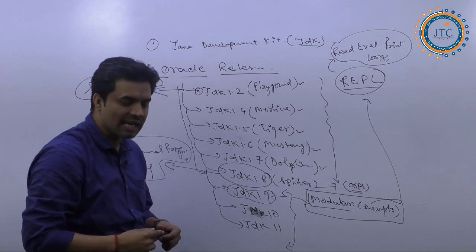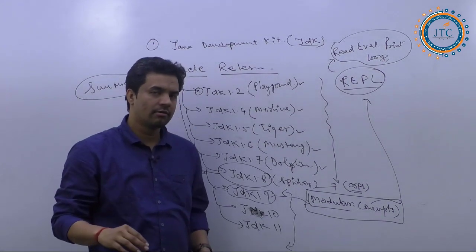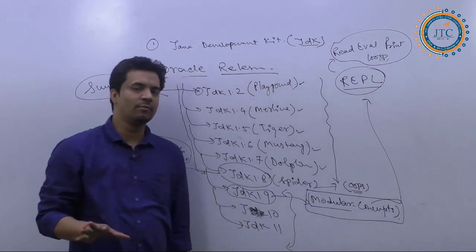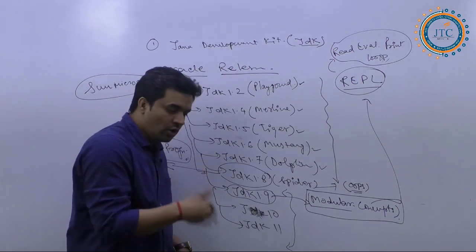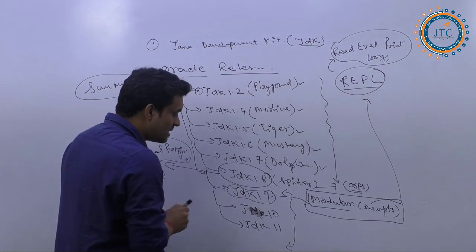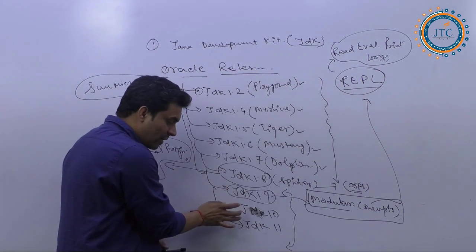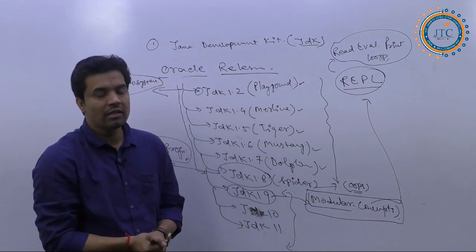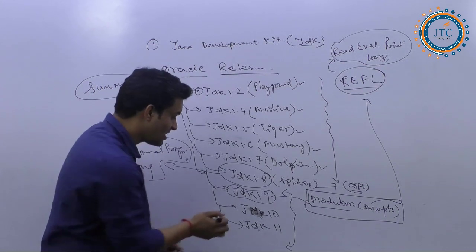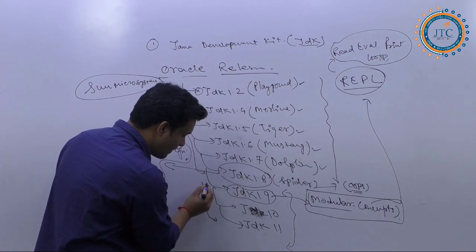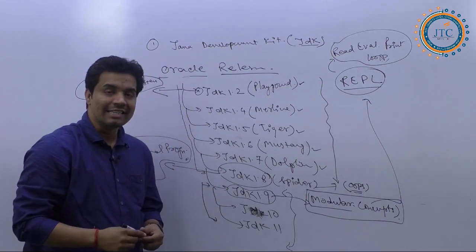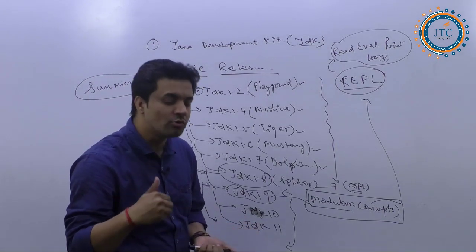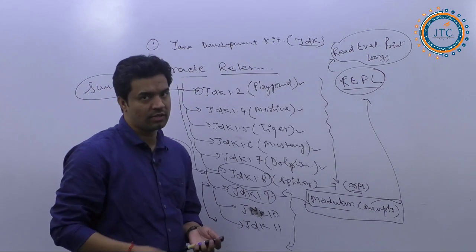But now onwards, whatever is being released, whether Java 9, Java 10, Java 11 or whichever other versions are coming, from Java 9 onwards it is following a different kind of approach, using different ways of doing things.